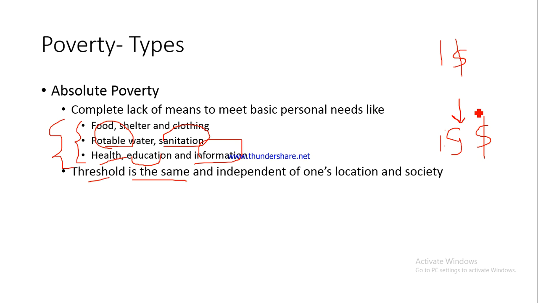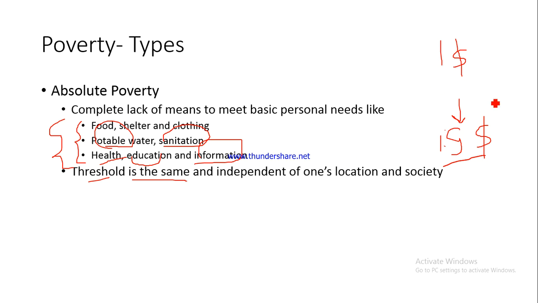Fine. Now this threshold is the same across different countries. It is not different for different countries. Fine. So this is what I meant when I said that the threshold should be the same and independent of one's country, one's location, one's society, right? Now let us move over to relative poverty. And before moving over to relative poverty, let me make you understand the difference between absolute poverty and relative poverty.